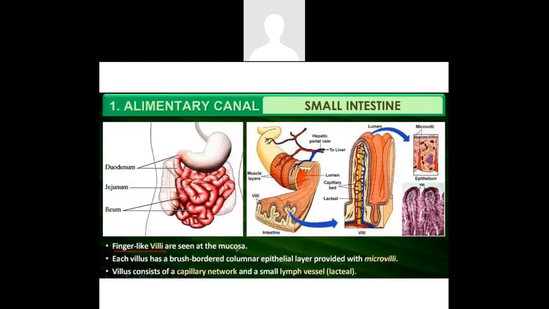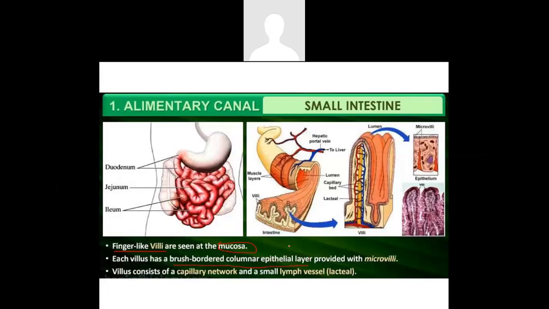In the small intestine, we are able to find finger-like structures from the inner membrane of the small intestine. These finger-like projections arise due to the inner folding of a layer called the mucosa. So what is this mucosa? Mucosa forms one of the layers of the gut. If you look at the histology of the gut, it is divided into 4 different layers: mucosa, submucosa, and so on. We'll be seeing about it later.